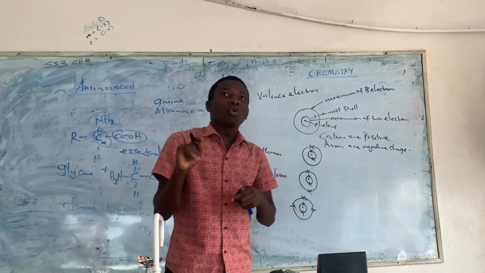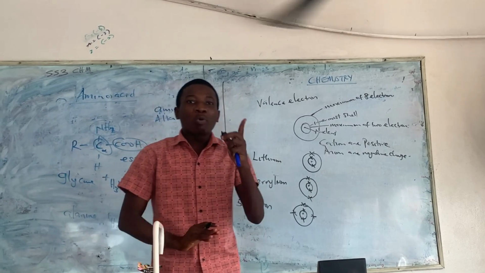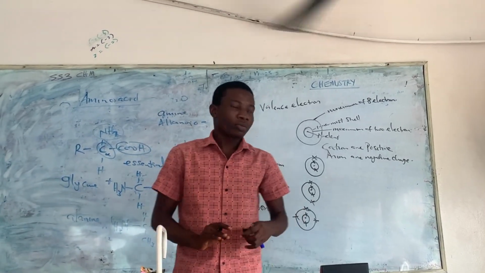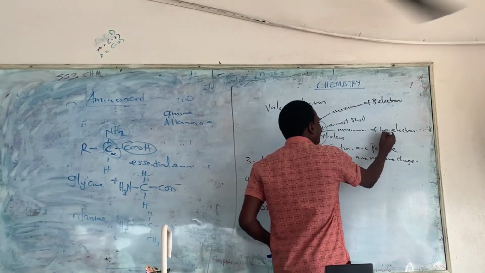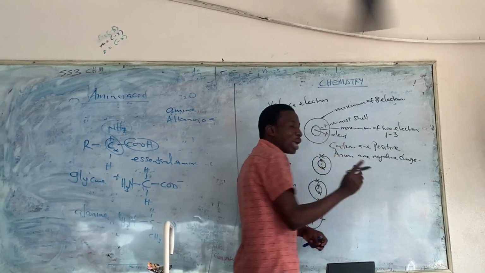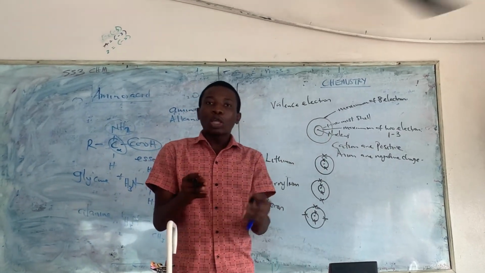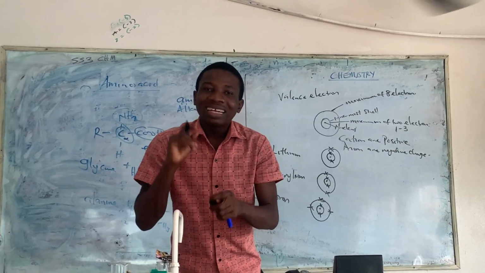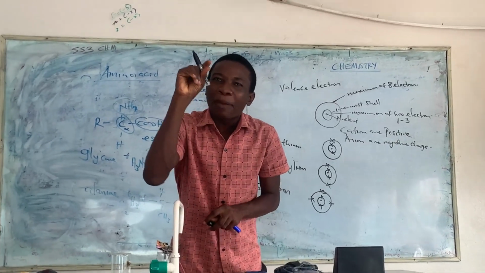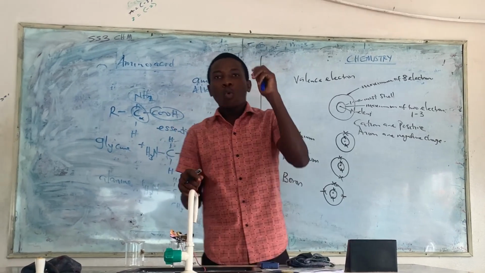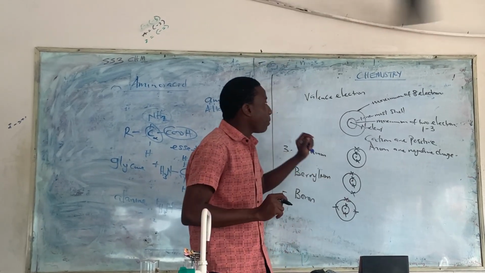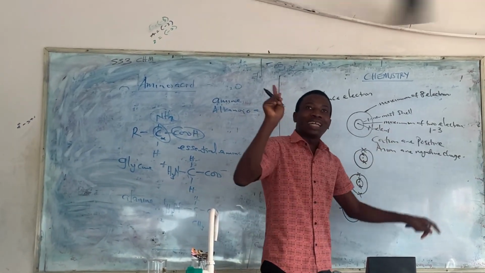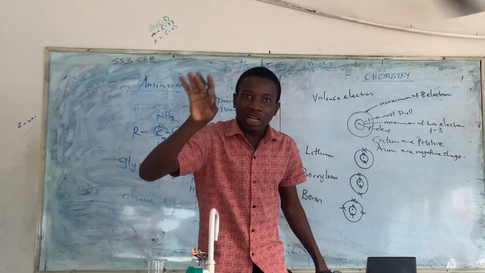How will we now know which one carries a positive charge and which one carries a negative charge? Let's now see. Let's talk about metals. Metals contain 1 to 3 electrons in the outermost shell. That means metals always carry a positive charge, while non-metals always carry a negative charge. So the ones that have 1 to 3 electrons in the outermost shell usually carry a positive charge.